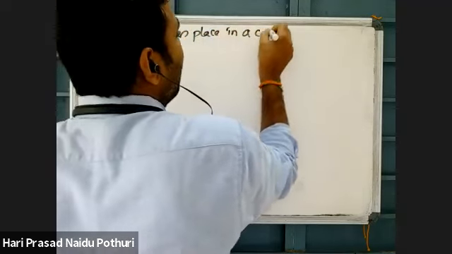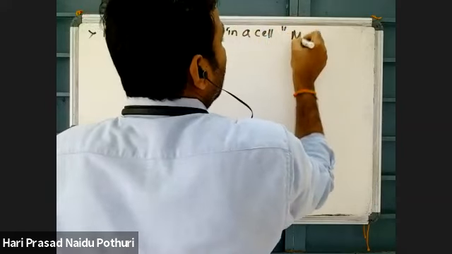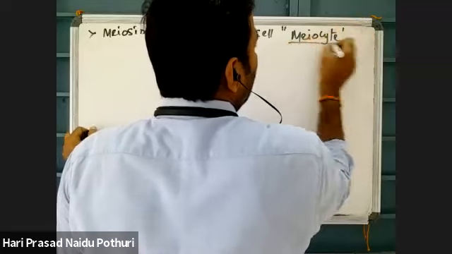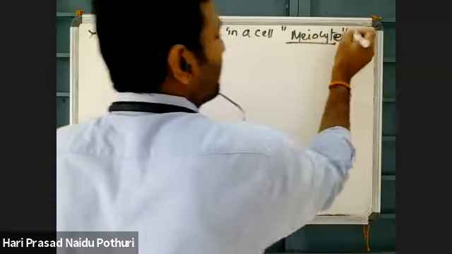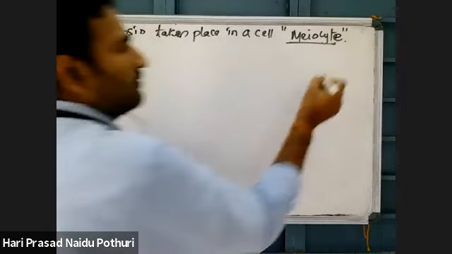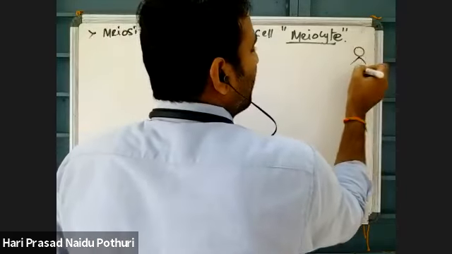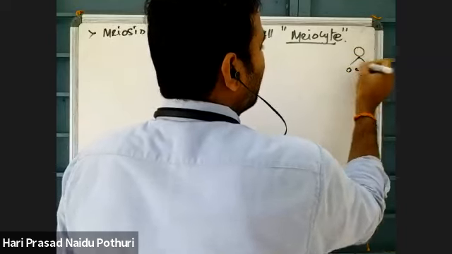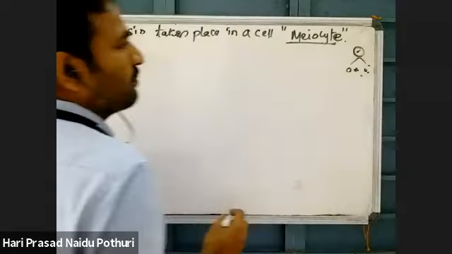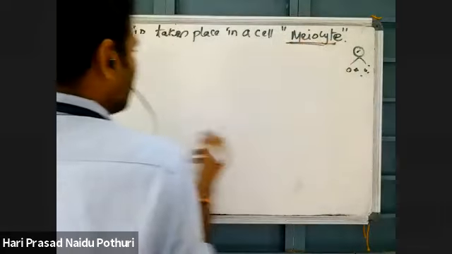The cell in which meiosis takes place is called a meiocyte. One cell divides and produces haploid cells by meiosis. The parental cell in which meiosis takes place is called a meiocyte.